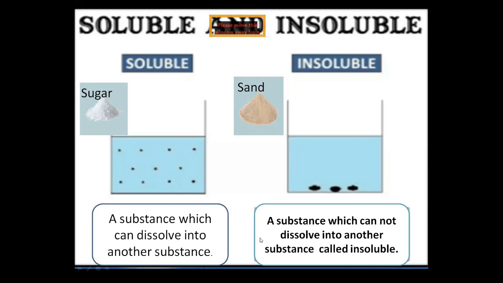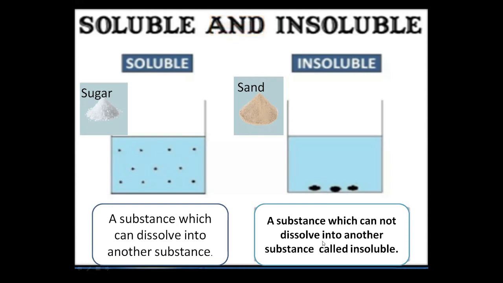Now the next one, insoluble. Insoluble is so simple. Insoluble are those things that cannot dissolve, just like sand. You can observe the picture of the sand. Sand will not dissolve in water. It means sand is insoluble. If we take the sand and mix it with water, will it dissolve or not? It will not dissolve. Because sand is an insoluble substance. The proper definition: a substance which cannot dissolve into another substance is called insoluble.